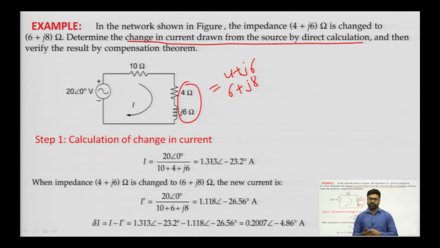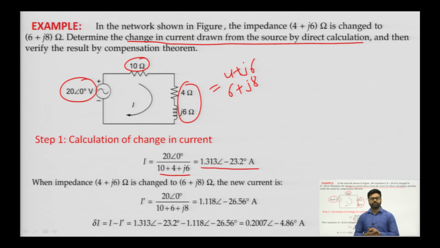So, first we will do the direct calculation. Suppose this is I, the current flowing when the load resistance is 4 plus j6 ohm. It will be equal to 20 at an angle of 0 degree divided by 10 plus 4 plus j6. So, we will get the value as 1.313 at an angle of minus 23.2 degree ampere. So, this is the current flowing when the load resistance is 4 plus j6 ohm.